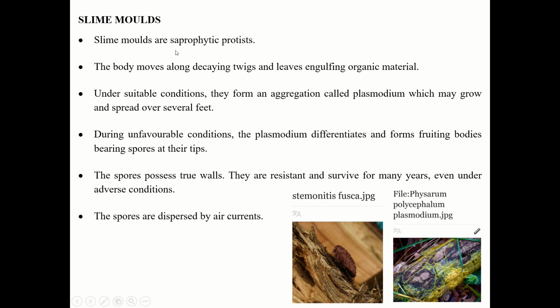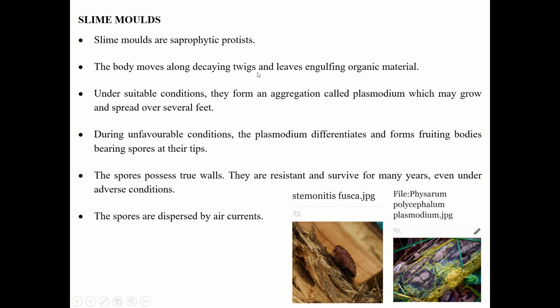Now slime molds are saprophytic protists. So saprophytic means they depend on the dead decaying material. Now you can see this is the slime molds. It looks slimy, and you can see the hyphae. This is the slime mold. Now you can see the floating bodies of the slime mold. Now this is the wooden block, and this is the slime mold growing on it. So this is the decaying wood and the growing slime mold on it, which is yellow in color.